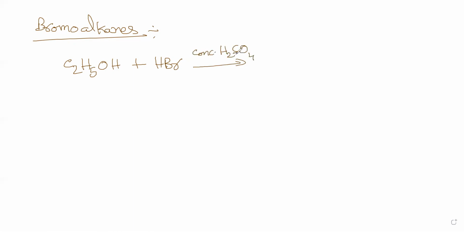One thing about HBr is that you get HBr as 48% only, an azeotropic mixture. And you have to heat this. When you heat, you will get CH3CH2Br.